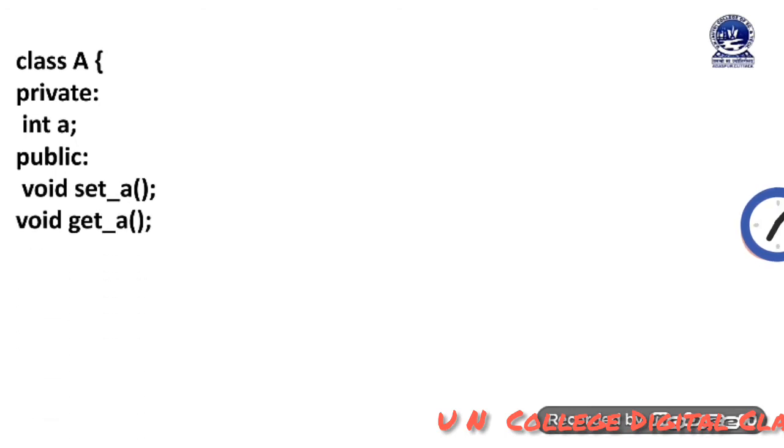Let's start the program. Class A. Inside class A, in the private section, I have used one variable, int A. In the public part, I have used void set_A and void get_A. set_A is a method used to initialize some value into the variable A, and get_A is used to display the value. Then I have used the friend operator overloading function, friend A operator. A is the return type.